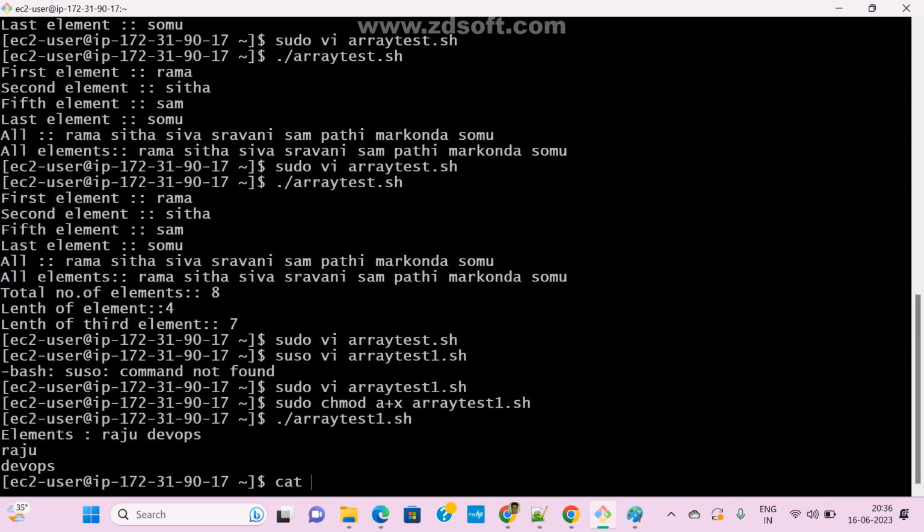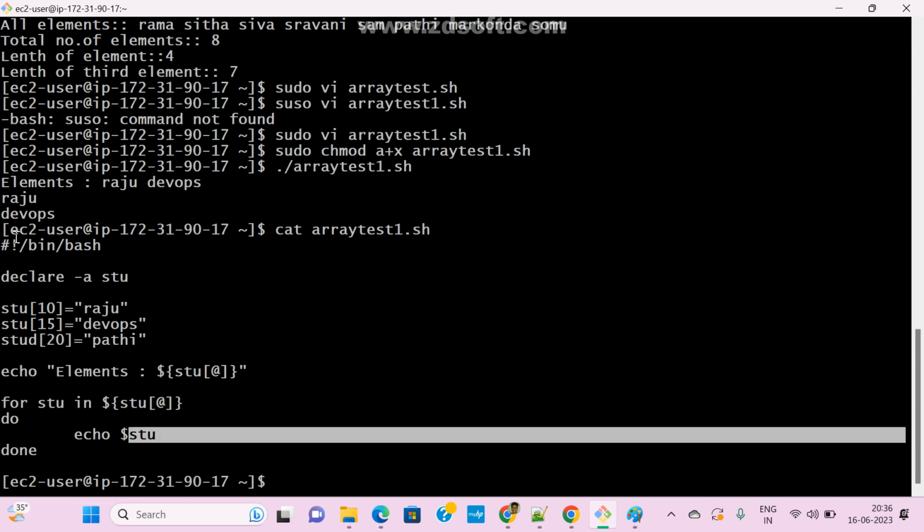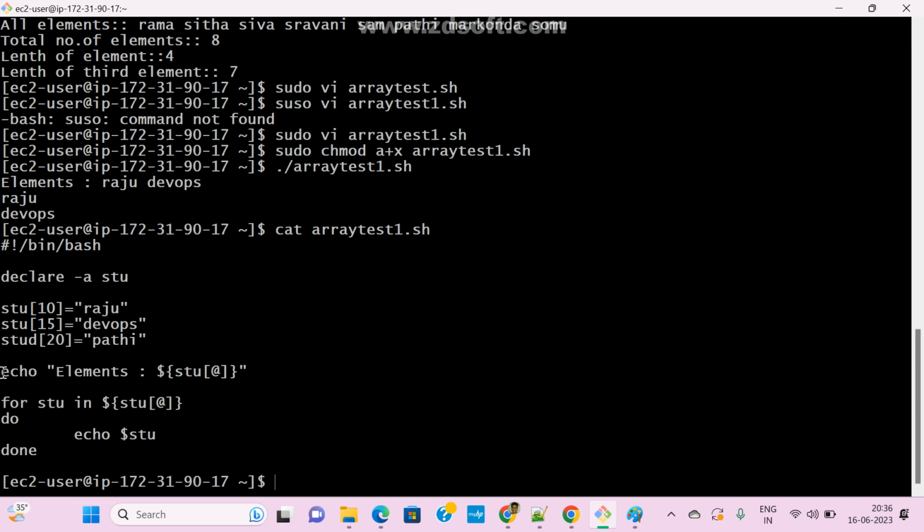Cat array test1 dot txt. Now here Raju, DevOps. Stu 3 added, right? Anything missing? Sir, the third one, typo errors. Stu typo. Third element, sir. Okay, sorry.